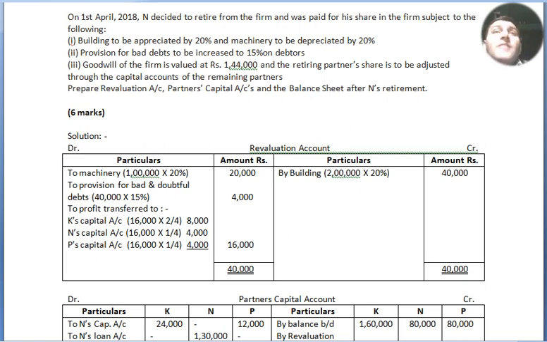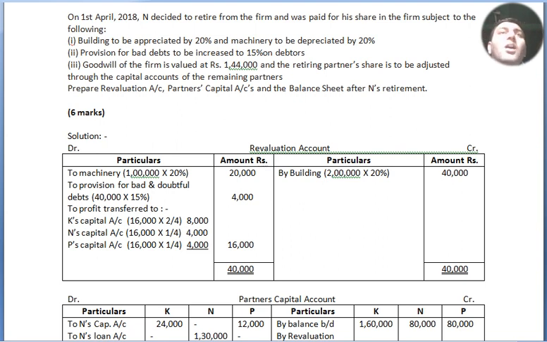Now, revaluation account. Plant and machinery 20% decrease, 1 lakh 20% equals 20,000 in the outer column. By building, 2 lakh 20% is 40,000 on the credit side, as the asset is increased. To provision for bad and doubtful debts, debtors of 40,000 are raised to 15%.